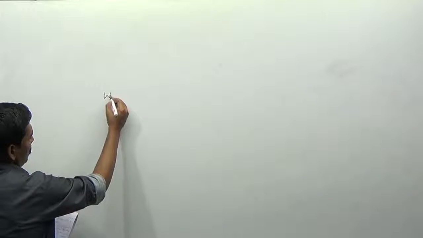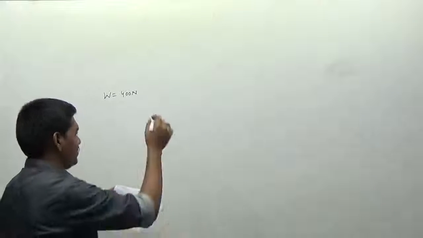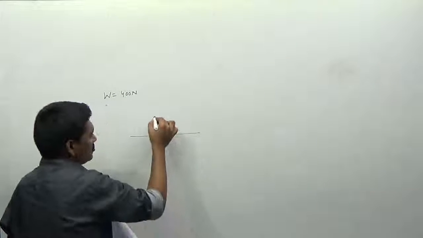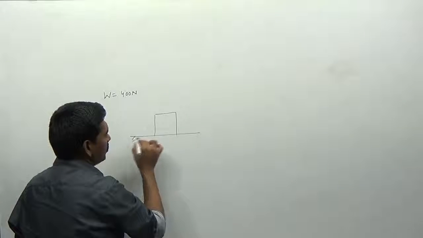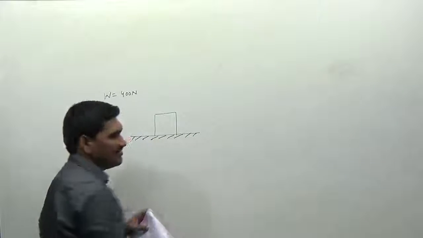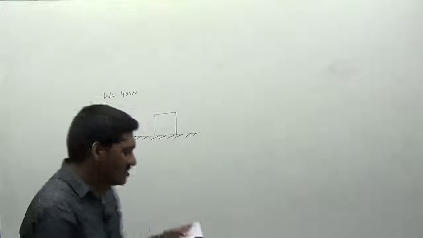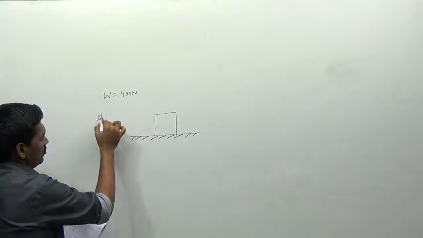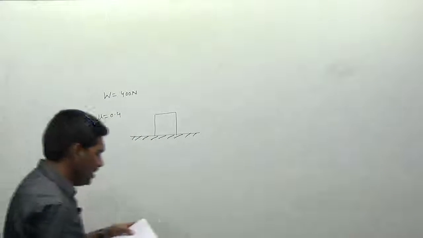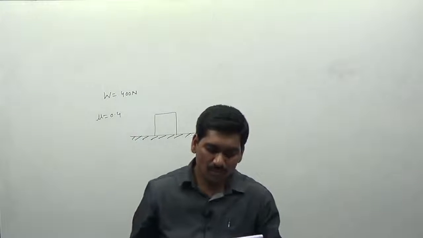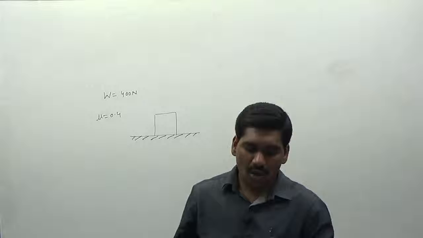Okay. So no figure is given to you, I will draw the figure for you. So the weight of the block is given as 400 newtons. It is resting on the horizontal surface, a rough horizontal surface, he was saying. So actually we have done all the problems till now by assuming the surfaces are frictionless. Now we have to include the friction at all the contact surfaces. And it is given that the coefficient of friction is mu is equal to 0.4. Determine the force P required to cause the motion to impend if applied to the block horizontally.